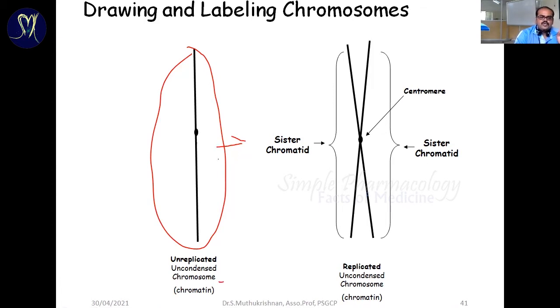Okay. So during the cell division process, the single chromosome is multiplied into two. That means it is going to synthesize a new chromosome. Before the cell division process, it is going to form chromatin, replicated uncondensed chromosomes. Okay, so at the end of replication, the single chromosome has been multiplied into two.